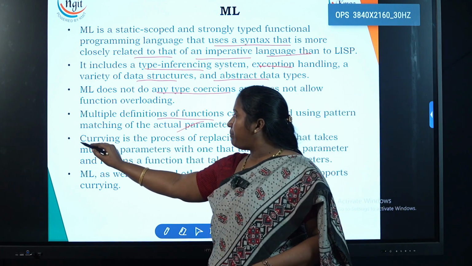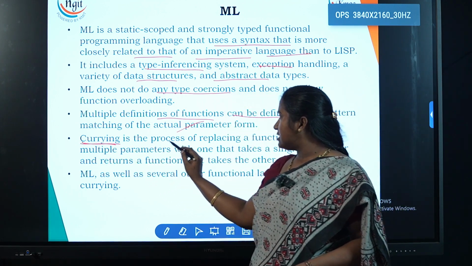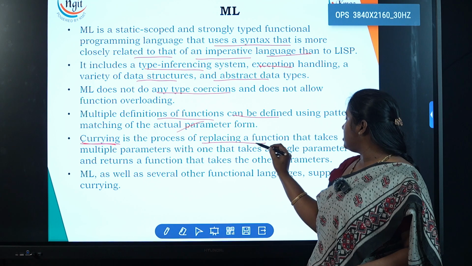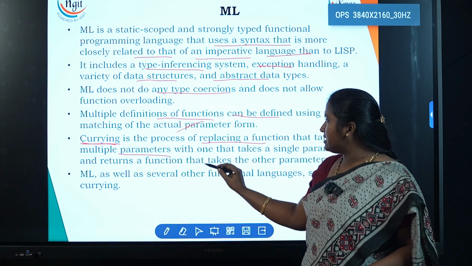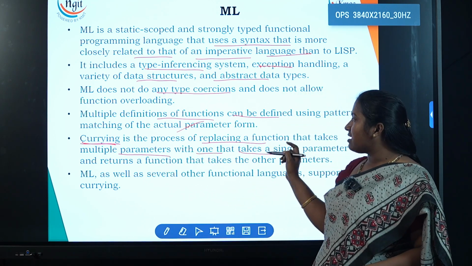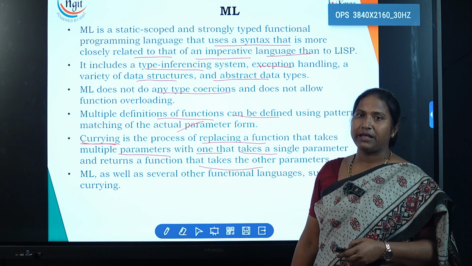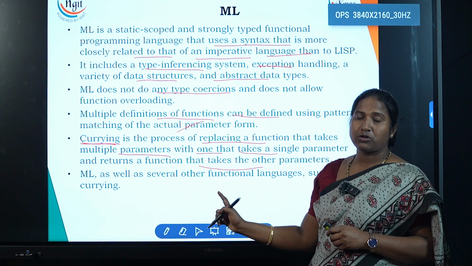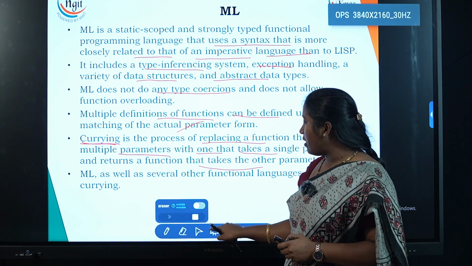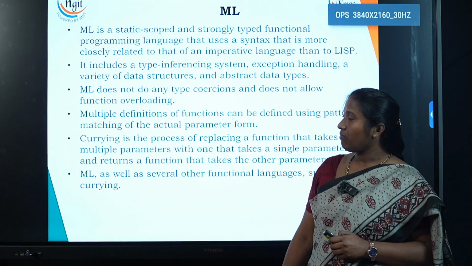Currying is a process of replacing a function that takes multiple parameters with one that takes a single parameter and returns a function that takes the other parameter. ML supports this concept. So this is about the ML language. Thank you all.